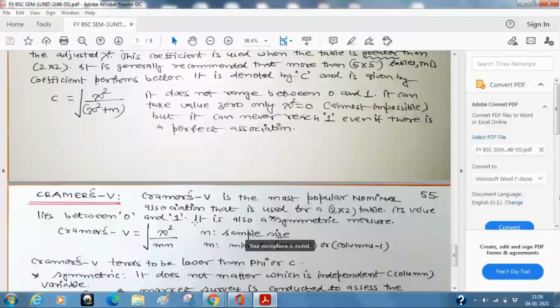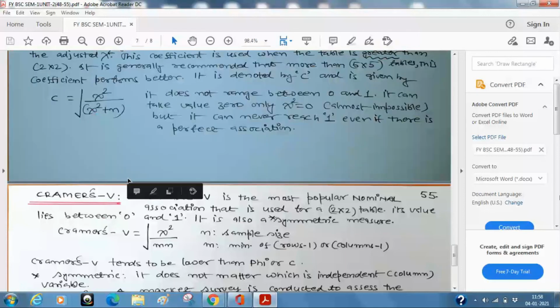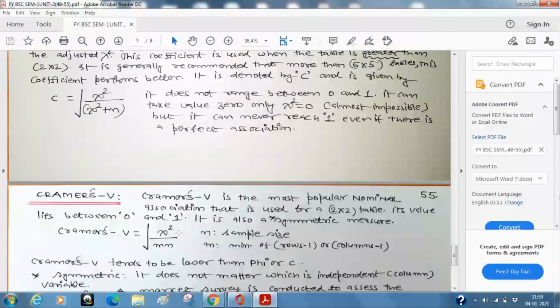But first of all, how is the formula used? The formula of Cramer's V is the square root of chi-square upon mn. Now remember all three formulas, whether it is the coefficient of contingency, phi, or V. All of these measures are based on chi-square, and that is why they are called chi-square based measures of association, our heading of last week.